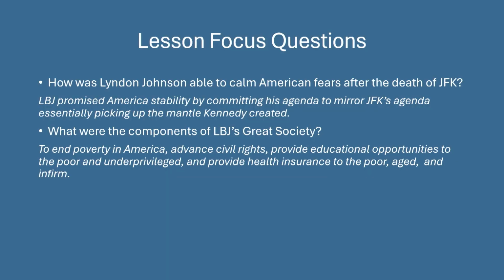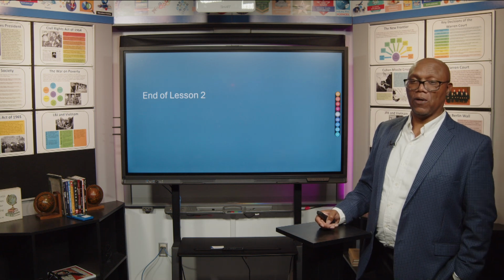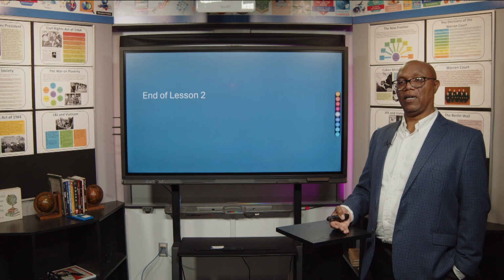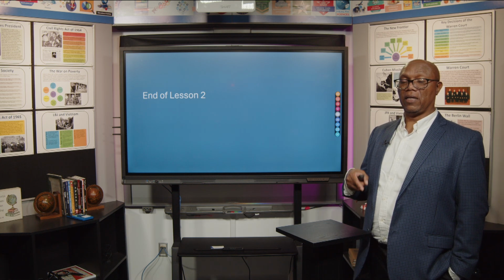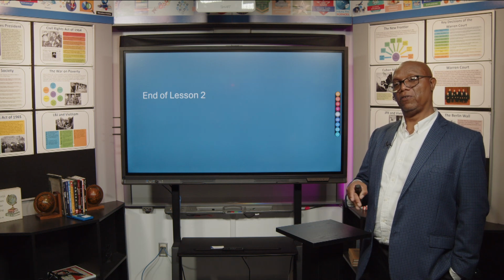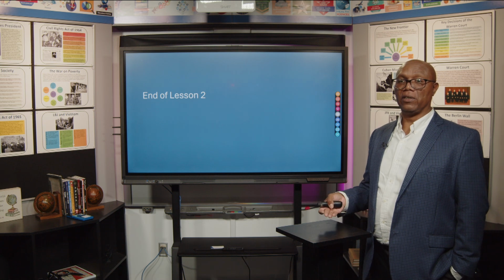What were the components of LBJ's Great Society? Advance civil rights, end poverty, provide educational opportunities to the poor and underprivileged, and provide health insurance to the poor, aged, and infirm. Well, that was the Great Society in a nutshell. We hope you were able to gain some insights as to why the Democratic candidate, in this particular case, LBJ, continued the legislative agenda of Kennedy, and how the country has evolved to become a little bit entitlement driven to some degree.